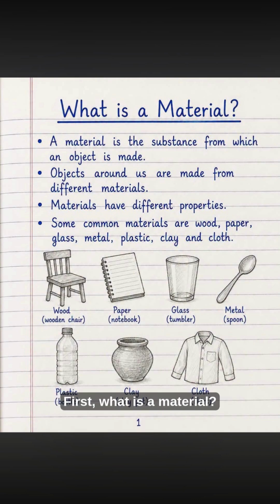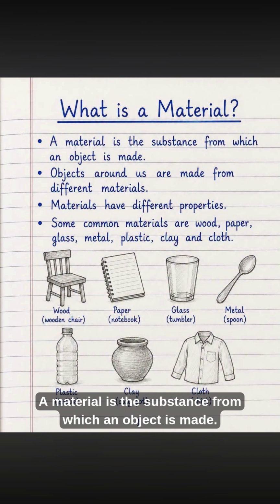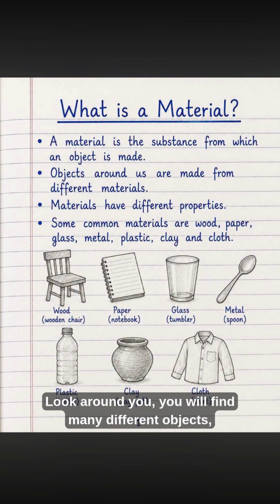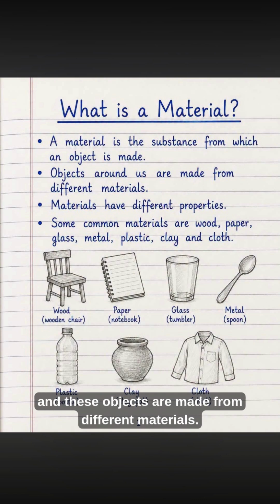First, what is a material? A material is the substance from which an object is made. Look around you. You will find many different objects, and these objects are made from different materials.